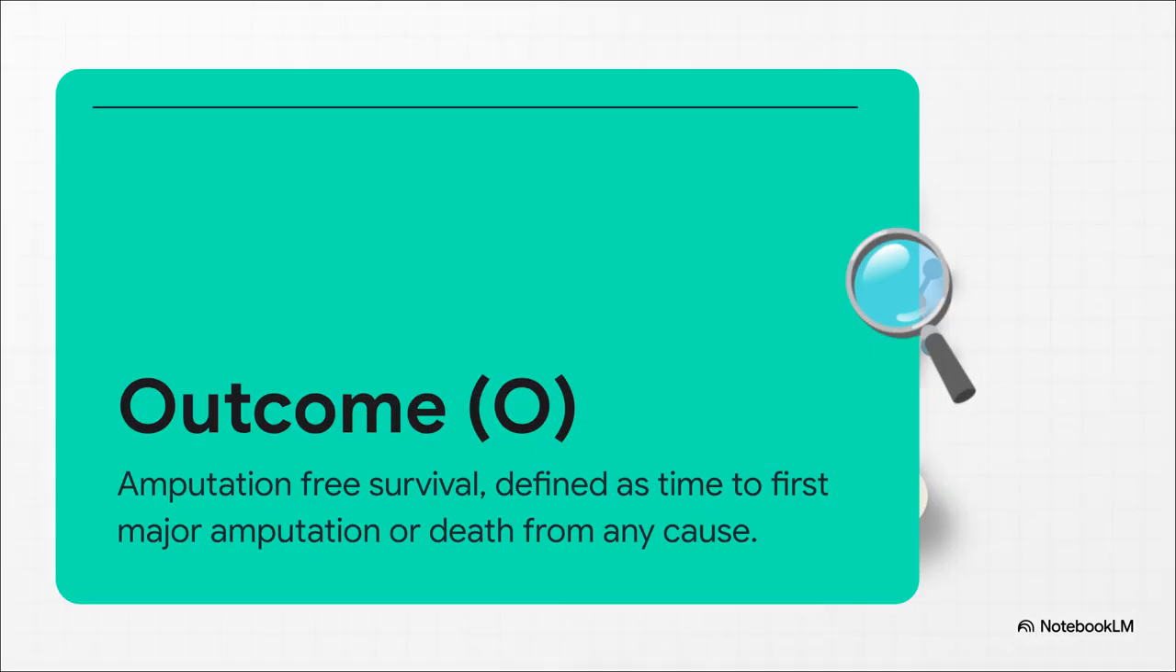Finally, the outcome, the O. The primary outcome was amputation-free survival, AFS. Now, this is a really robust, hard composite endpoint. It's defined as the time to the first event of either a major above-ankle amputation of the index limb or death from any cause. And of course, the analysis was done on an intention-to-treat basis.